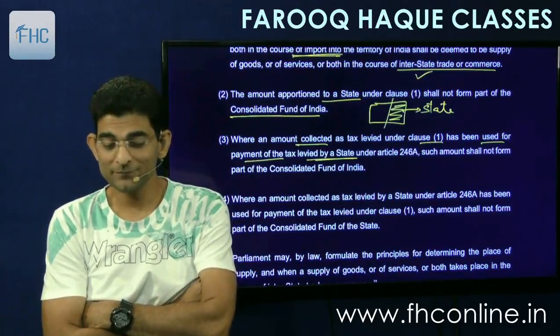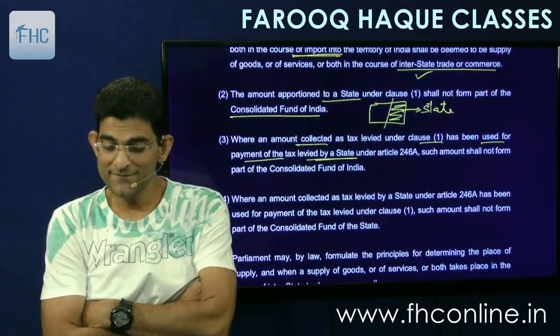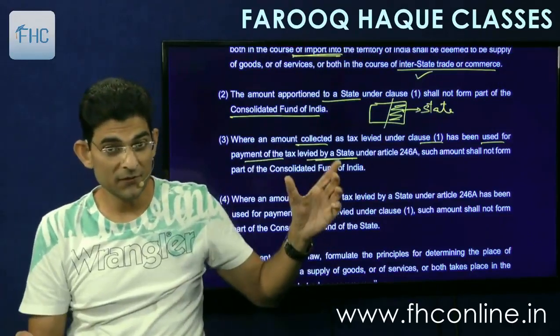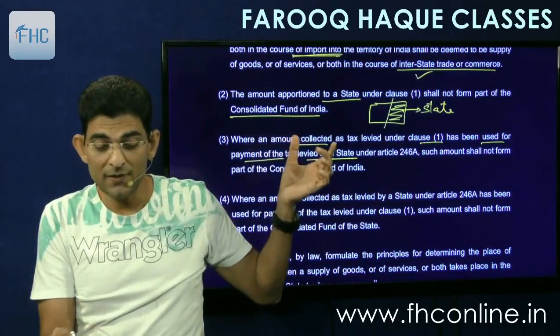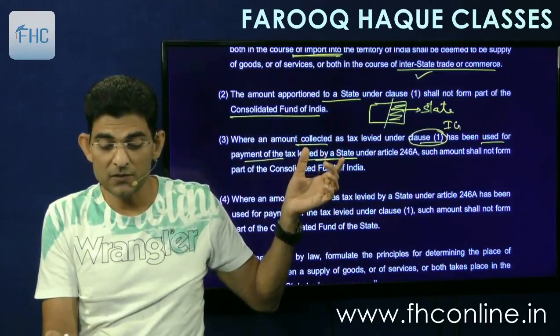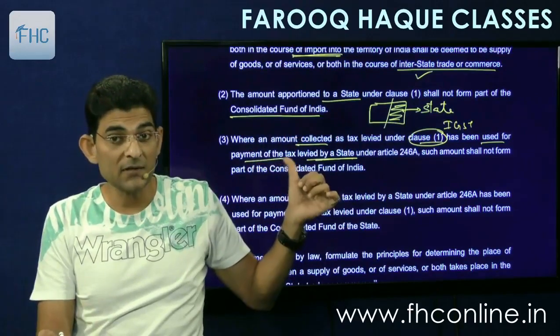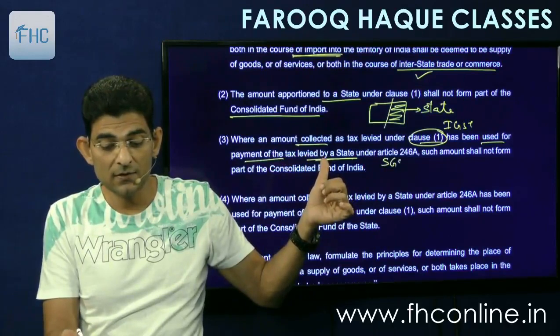Okay. So let me tell you. Has been used. Now see these words first and then I'll give you an example. Has been used. The amount collected under clause 1. Amount collected under clause 1 is the IGST. So IGST which has been collected has been used for payment of tax levied by state, means SGST.